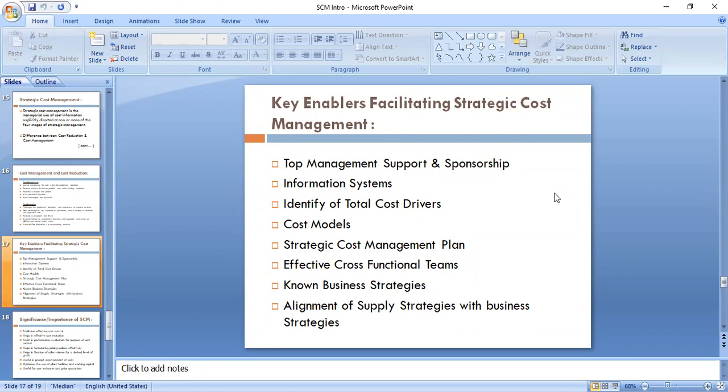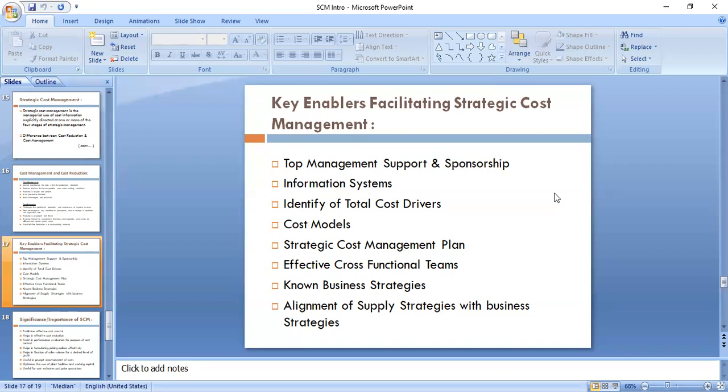And sponsorship, that means if you are making some mistake, whether it will be covered, you will be given confidence in doing that. Correct. So it is support and sponsorship, right? Even the top management will give you some ideas. Correct. And those you will try to implement under various departments.